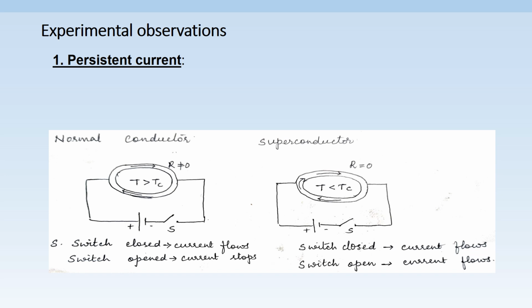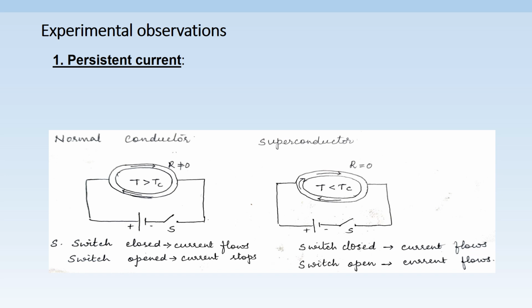When the switch is put on, in the normal conductor, the current starts flowing with a certain resistance. But as the switch is opened, the current flow stops. But if you observe the second circuit, that is a superconductor, as the switch is on, the current starts flowing without any resistance.